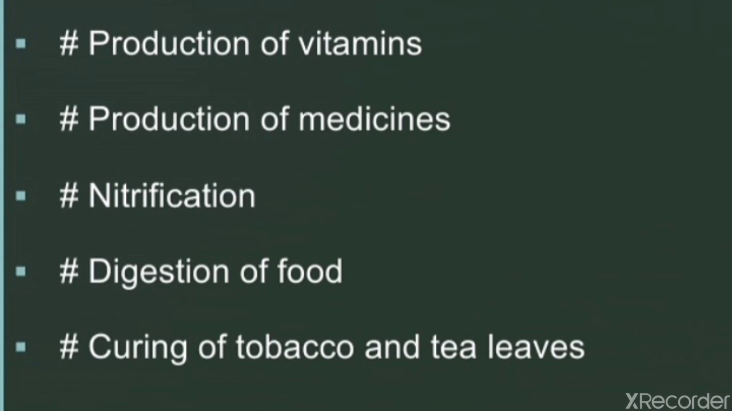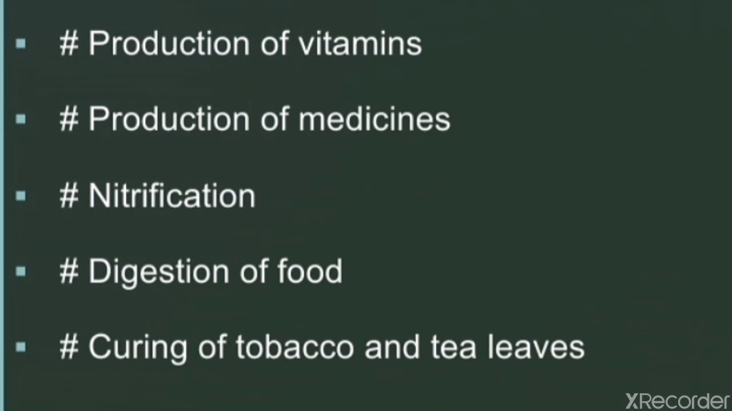Some bacteria help in production of vitamins. Many bacteria live in the intestine of humans, and synthesize vitamins such as vitamin B. So, in our intestines, some types of bacteria are present which help to synthesize vitamins such as vitamin B.